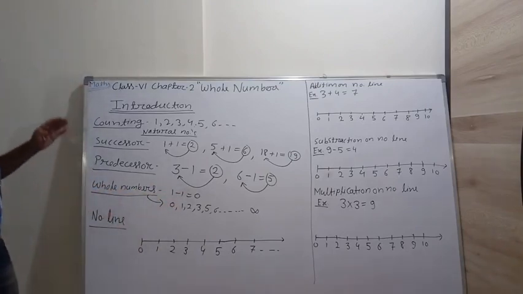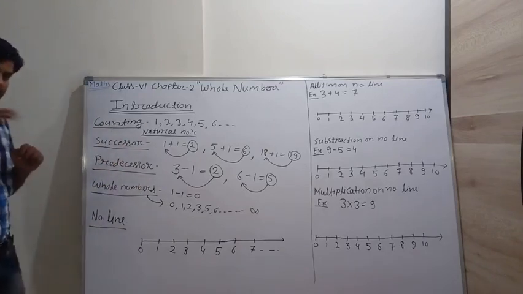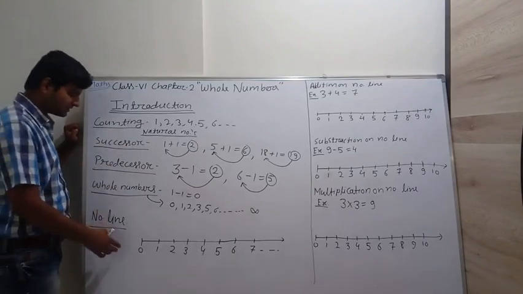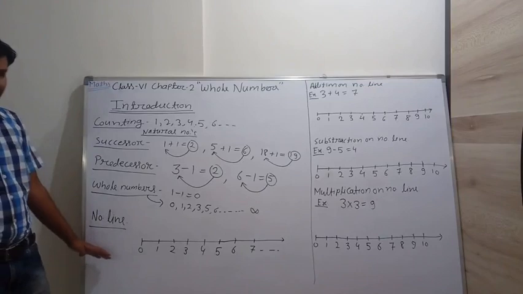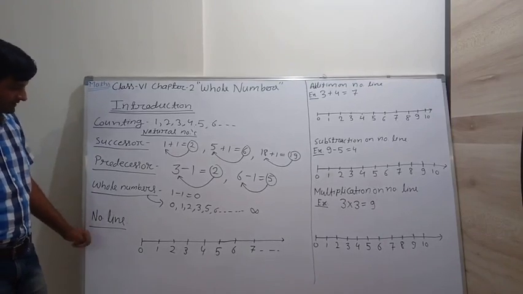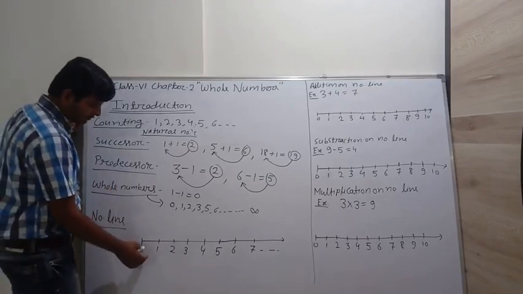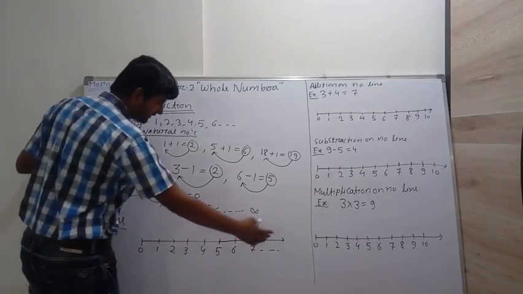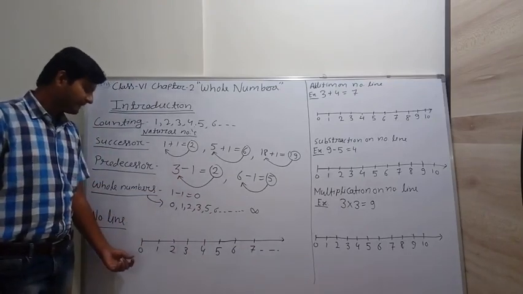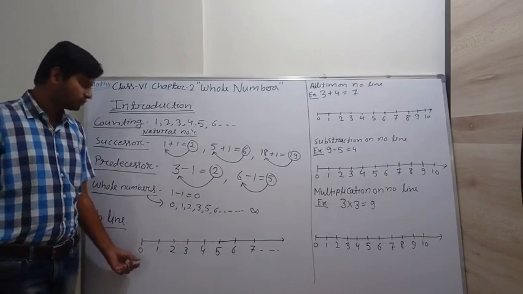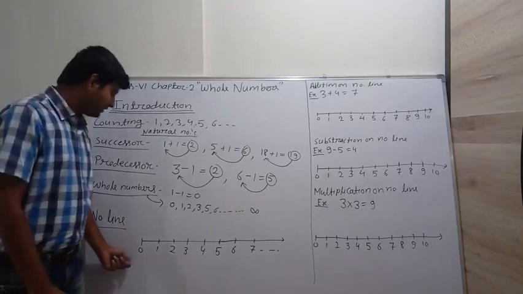Now we have studied counting, whole numbers, predecessor and successor. On the basis of these four things we talk about the number line. As you already know what a number line is, you see your scale: 0, 1, 2, 3, 4, 5, 6, 7, 8, 9, up to 15. Because your scale length is 15 centimeters, you see just 15 units.